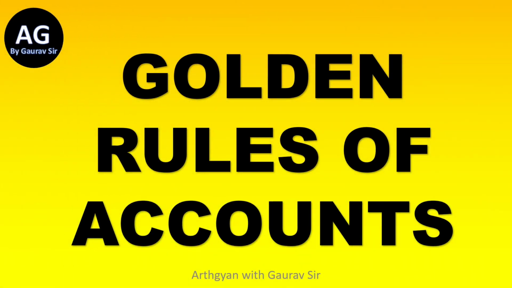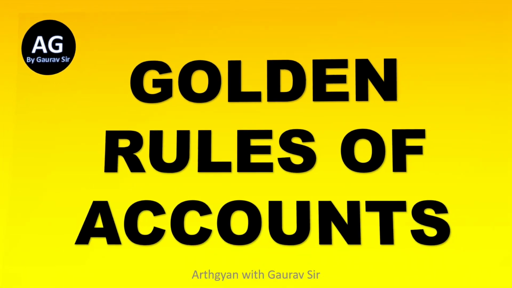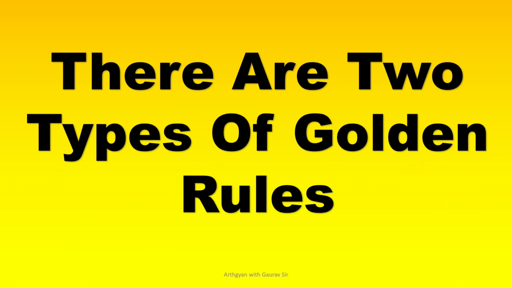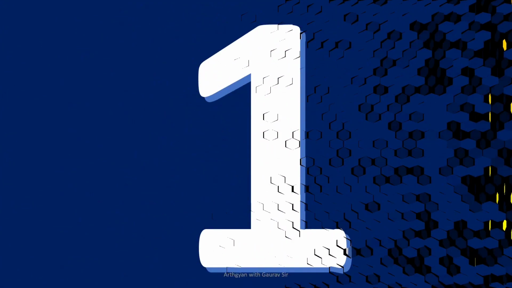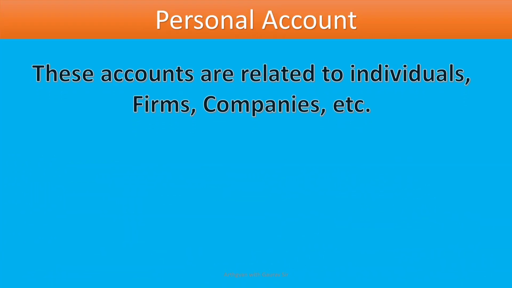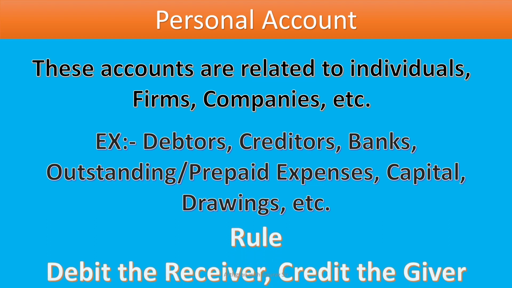Golden rules of account. It is also known as traditional approach. There are two types of golden rules. First one is personal account, which is related to person, individual, company, firm, etc.